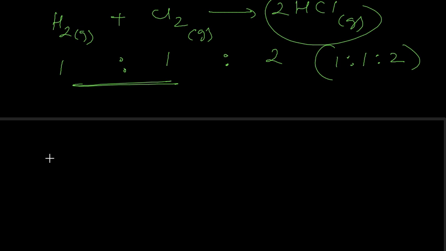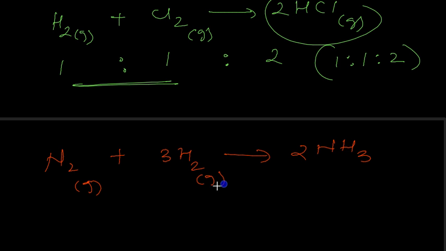Another example would be N2 plus 3H2 giving you NH3. You're going to have 2 there, so now the equation is balanced. In an upcoming class we'll see how to balance equations. It's pretty simple actually. Again, nitrogen is a gas, hydrogen is a gas, ammonia is also a gas.